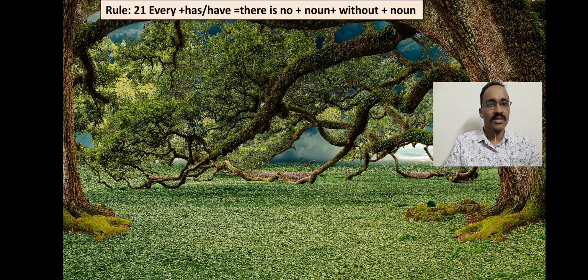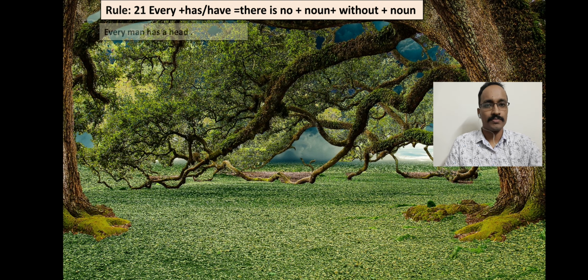So dear students, here you see a very common rule, that is in the affirmative sentence we may find every plus have or has, and in this case, to make this type of sentences negative, we use there is no plus noun plus without plus noun. Here I am going to give you some examples, and these examples will make you clear.